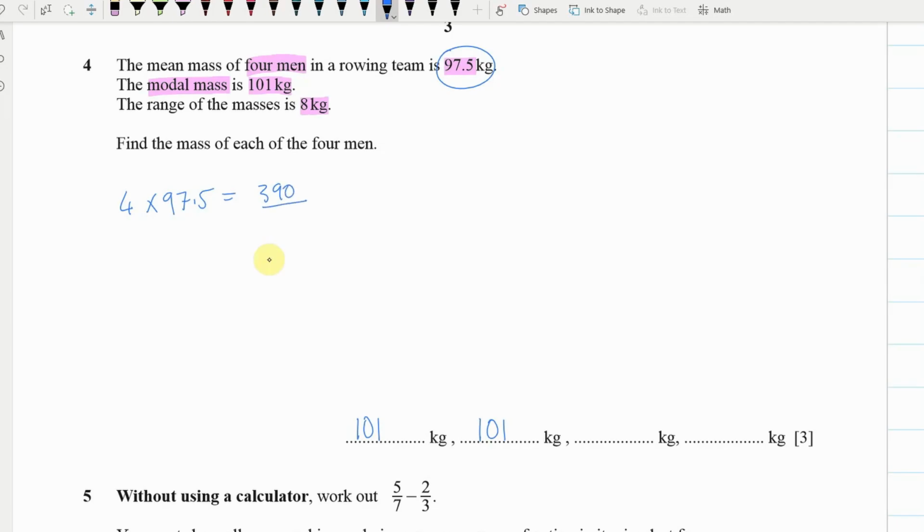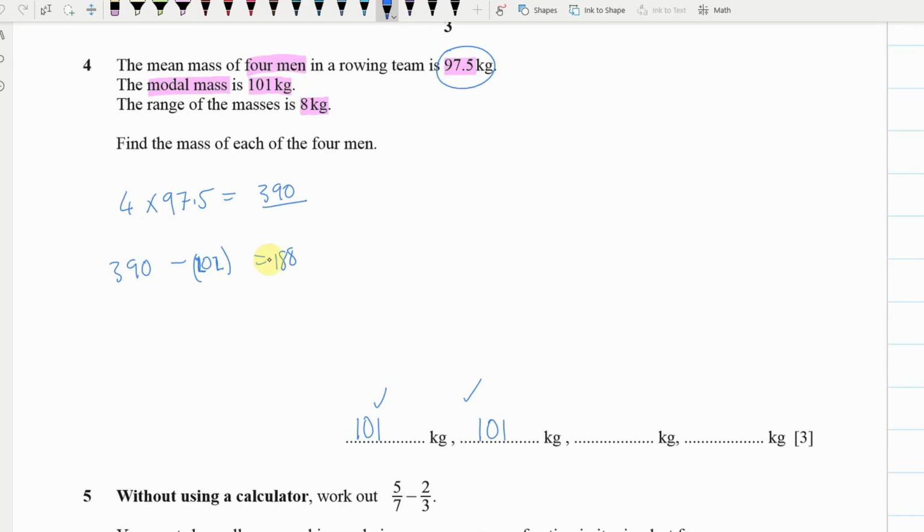Now at this point, I'm going to subtract those two off, minus 202, because I've doubled that, which leaves me with 188. Now, the other piece of data that we have here is that the range is 8 kilograms. So from top to bottom is 8 kilograms.